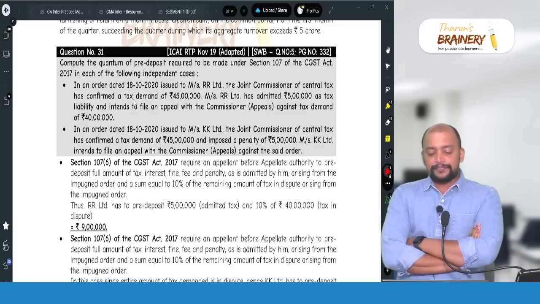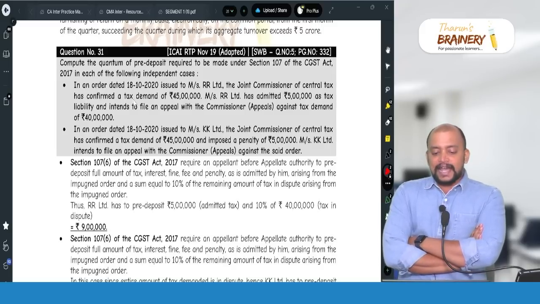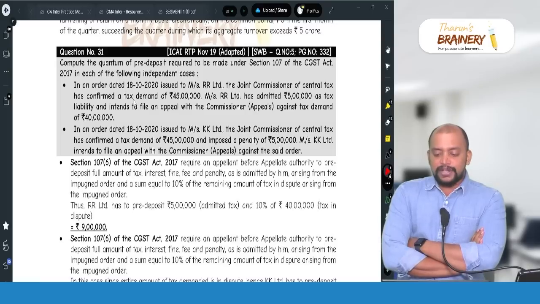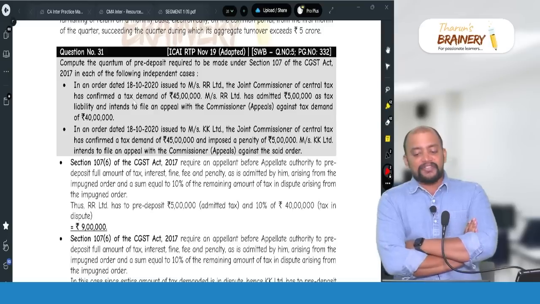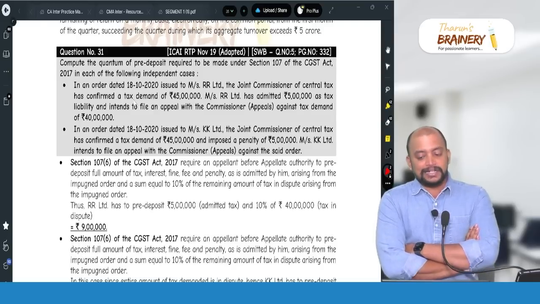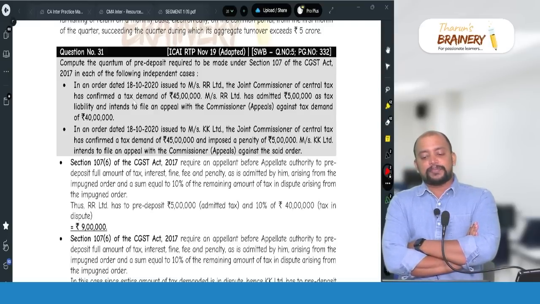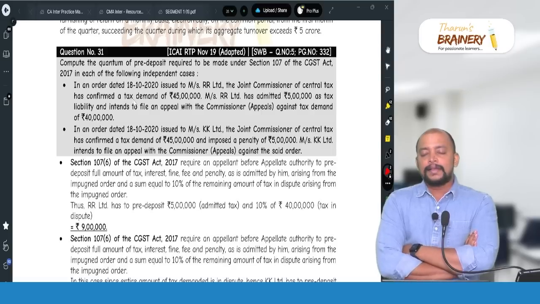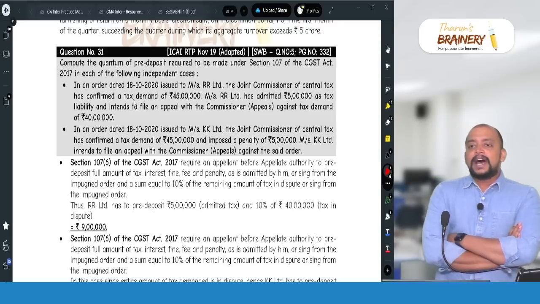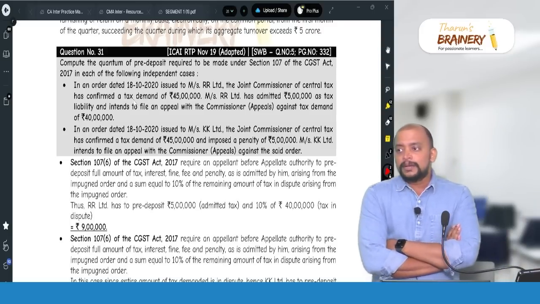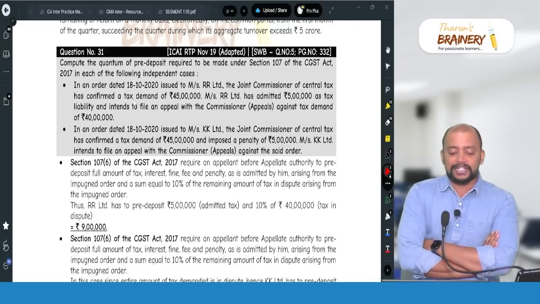independent cases. In an order dated 18/10 issued to Messrs RR Limited, the Joint Commissioner of Central Tax has confirmed a tax demand of 45 lakhs. Messrs RR Limited has admitted 5 lakhs of tax liability and intends to file an appeal against the tax demand of 40 lakhs. Now, the pre-deposit will be, in case of first appeal, 100% of the admitted dues plus 10% of the disputed tax.